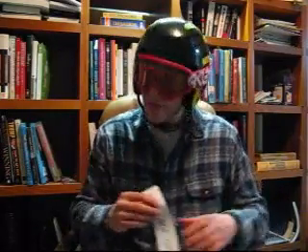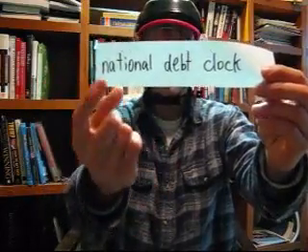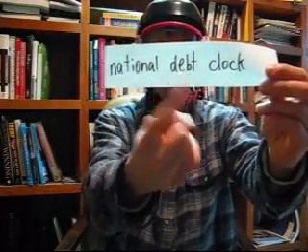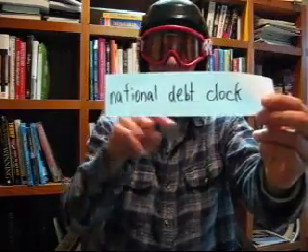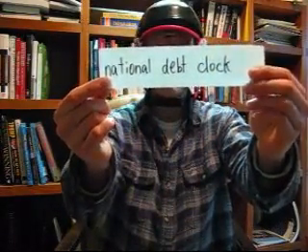And if you've ever heard of the national debt clock, you know, the national debt is how much money we owe, and a clock is keeping track. So this is a thing that keeps track and counts how much debt that our country owes. And the United States is about $14 trillion that they owe to the rest of the world.